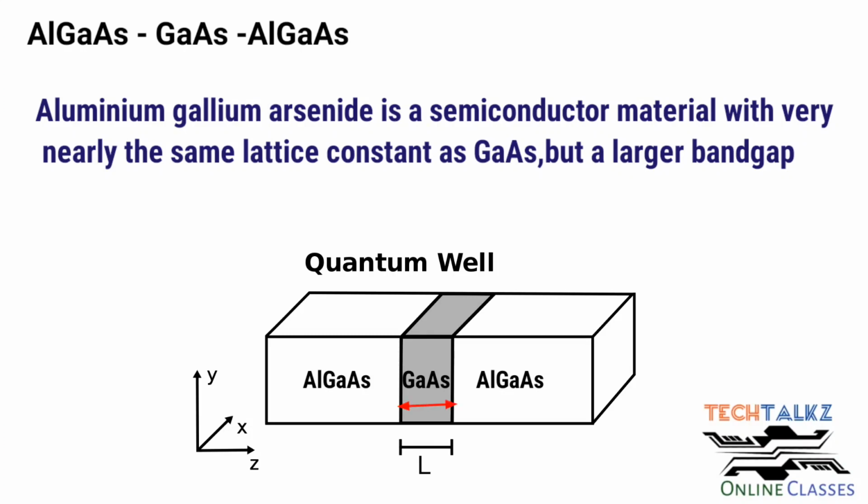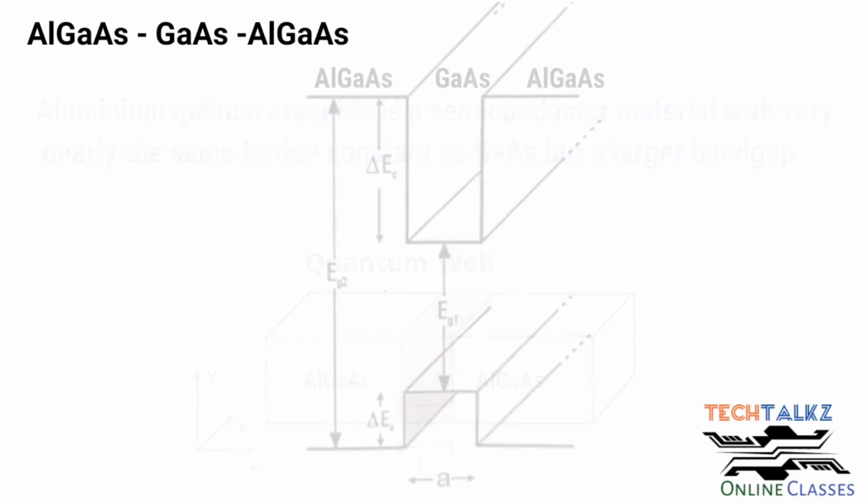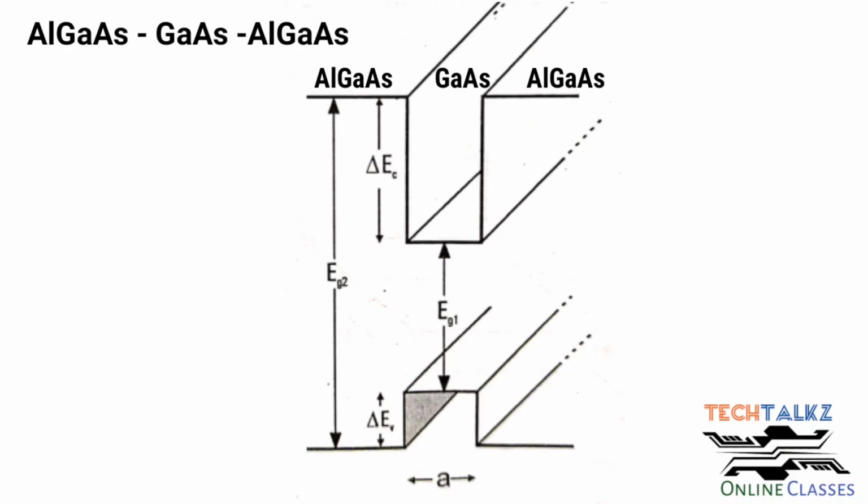Since the dimension of GaAs across this axis is restricted, the electron movement is also confined across this direction. Now check the quantum well formed here. Eg1 is the energy band gap of GaAs and Eg2 is the energy band gap of AlGaAs. Since there is an energy difference, a well is formed here. There is a sudden change from AlGaAs to GaAs, so the potential suddenly drops very sharply. That's why it is a square well.